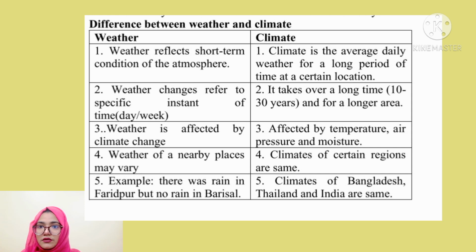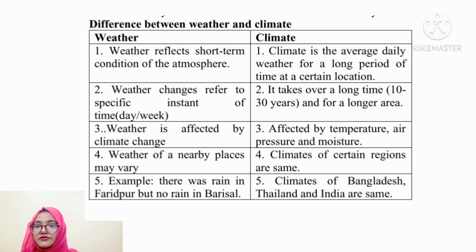Now an example, that means weather number 5. There was rain in Faridpur but no rain in Barishal. Example of climate. Climate of Bangladesh, Thailand and India are the same. So students, this is the difference between weather and climate. Now I will show you a small video on weather and climate. So please watch this video and enjoy this video, okay?